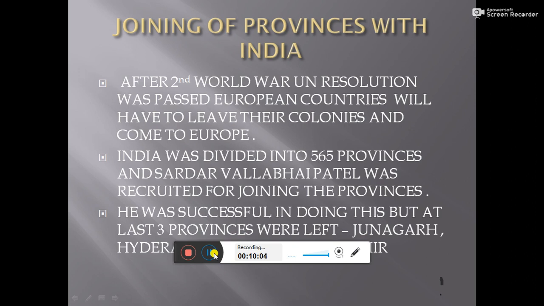The UN told them that a standstill agreement would be followed, according to which 1 year would be given to the king of Hyderabad to think about which nation to join. So at last, after 1 year, without any hesitation, they also joined India.